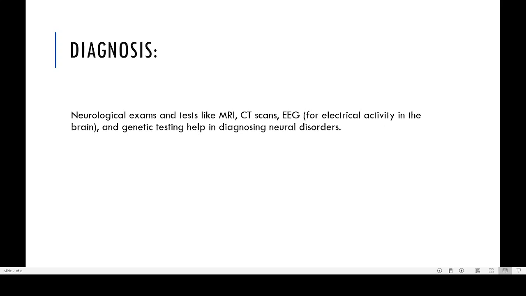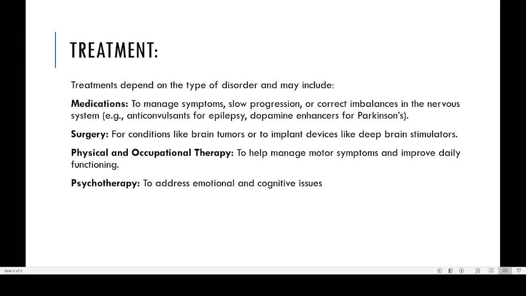So these are some of the diseases associated with neurological disorders. Usually we check these patients by MRI scan, CT scan or EEG. We also use genetic testing for diagnosis of these brain disorders. Coming to the treatment part, mainly we give anticonvulsants for epilepsy, and dopamine enhancers for Parkinson's disorder, because Parkinson's is mainly due to low dopamine; levodopa is one drug. Then surgery like deep brain stimulation is also effective.